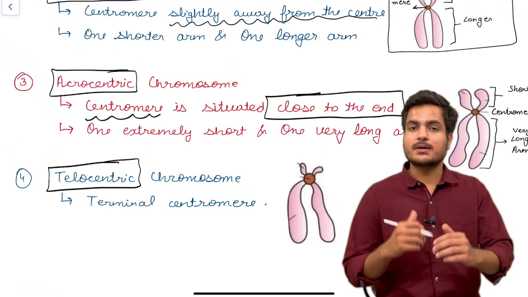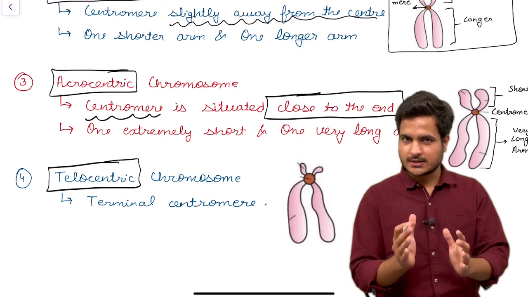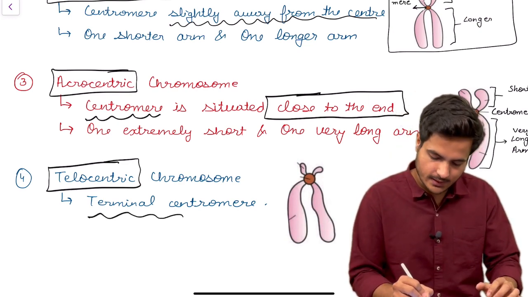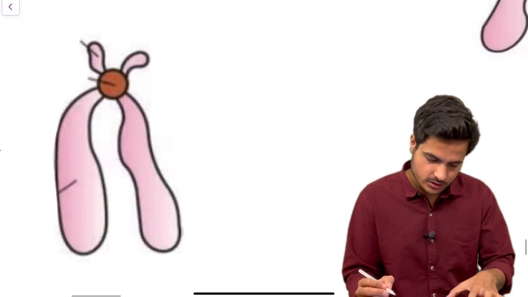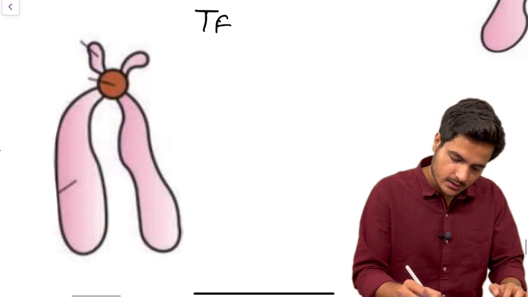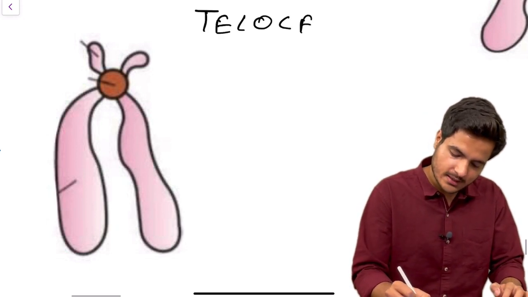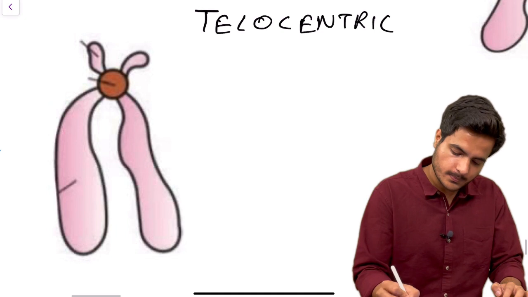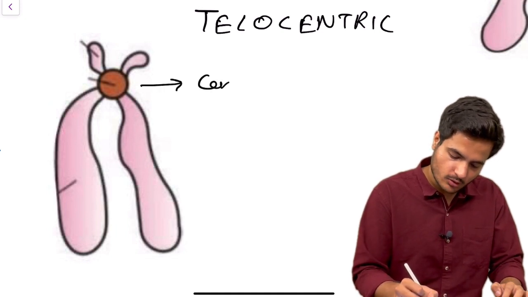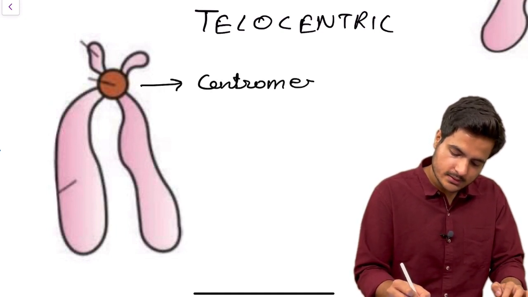Now the fourth type of chromosome we have is the telocentric chromosome. From T, just remember terminal. That means the centromere is terminal here. So this diagram shows us a telocentric chromosome in which the centromere is terminal.